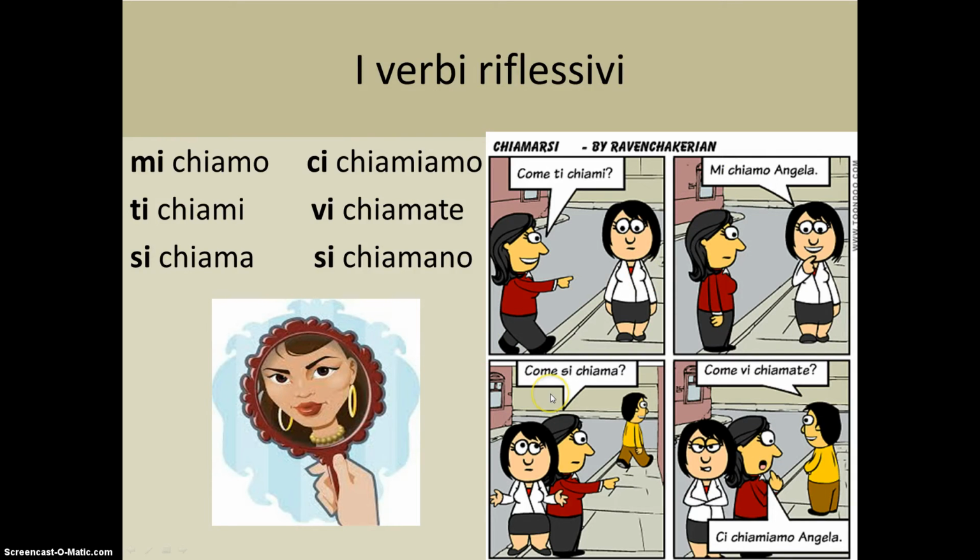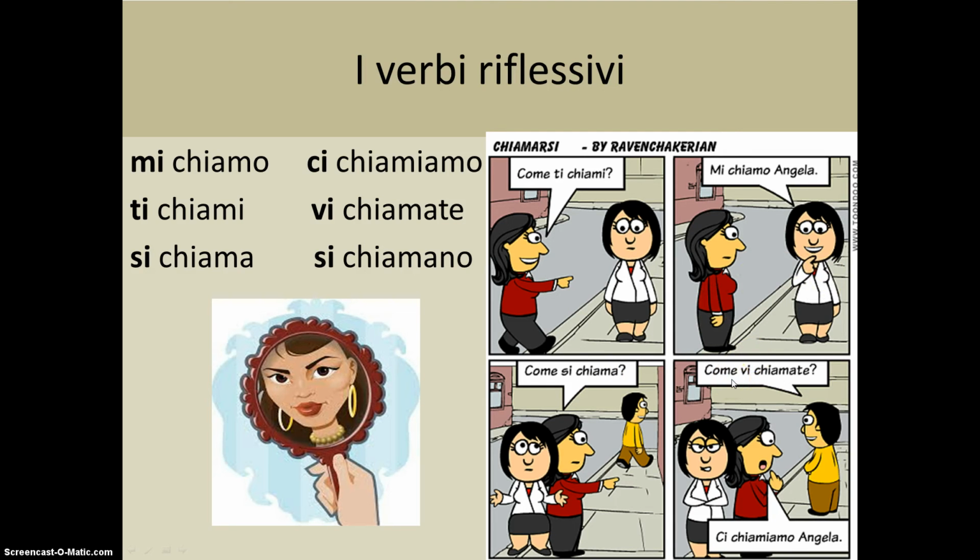In the third cartoon, come si chiama, the woman is asking what this man's name is. Si is the third person reflexive pronoun, and chiama is conjugated in the third person, the lui lei form. So again, si and chiama reflect each other in that they are both in the third person and refer to the same subject. How does he call himself?